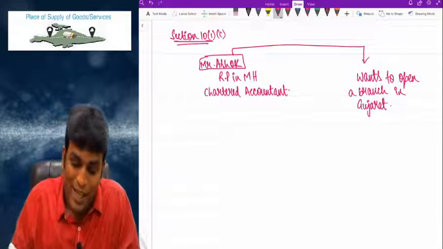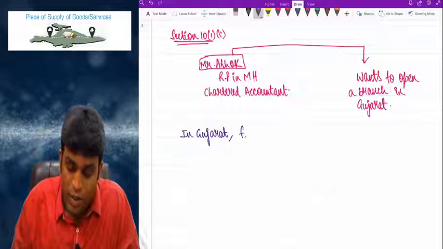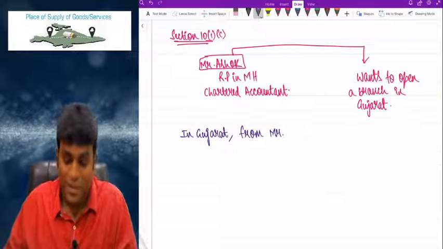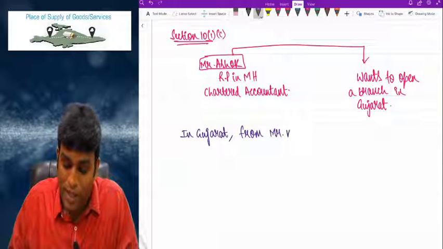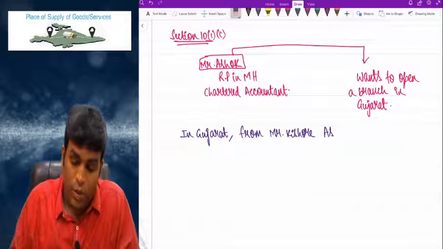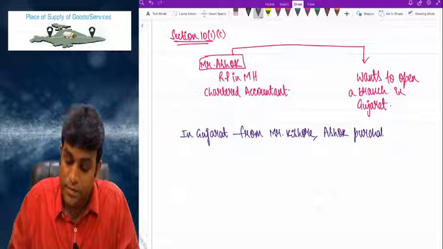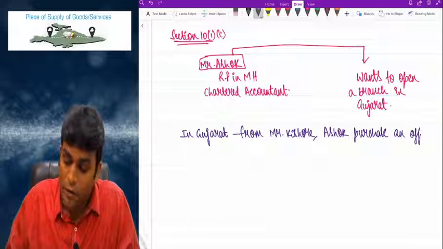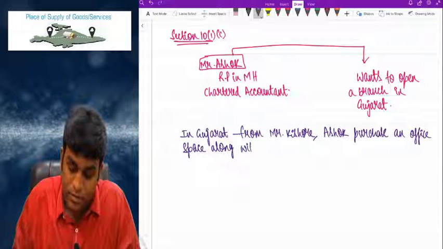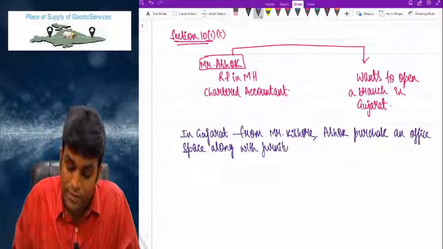So what he has done is that in Gujarat, from Mr. Kishore, Ashok purchased an office space along with furniture.